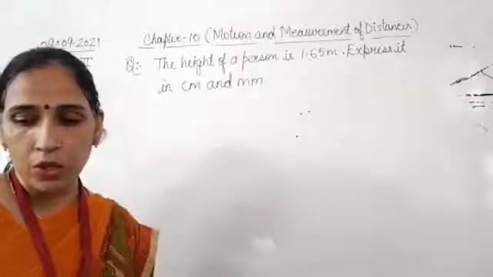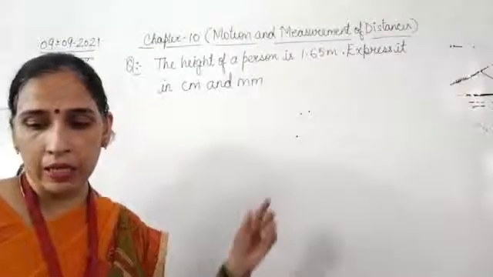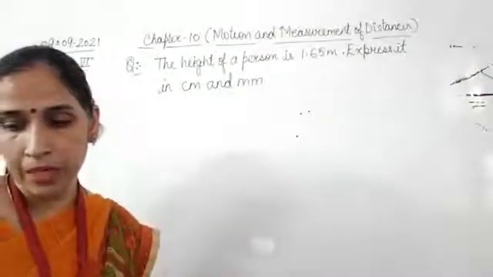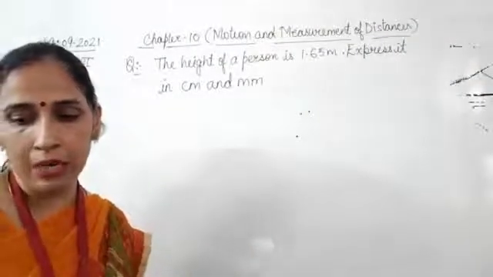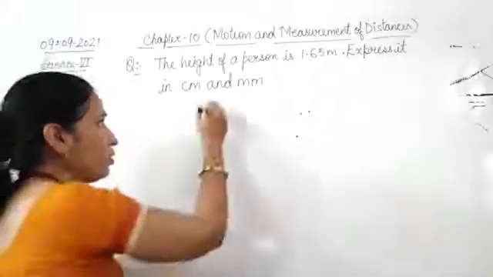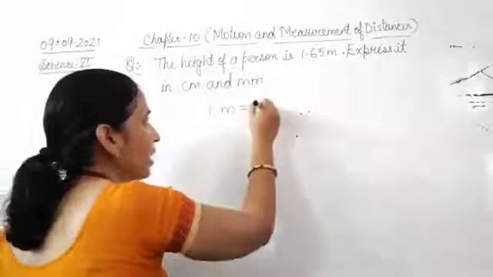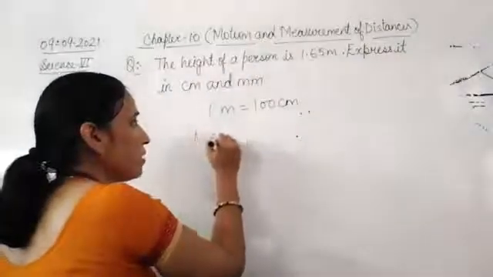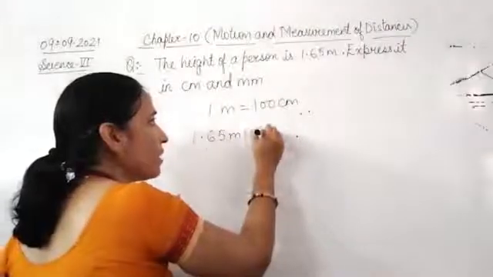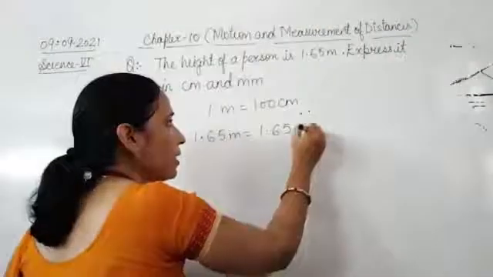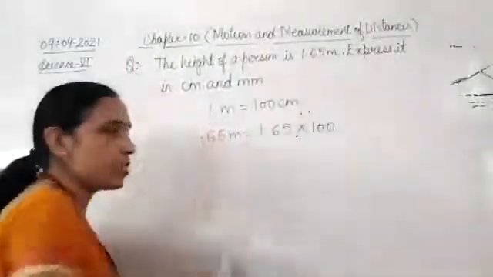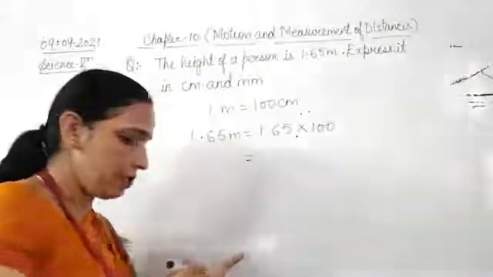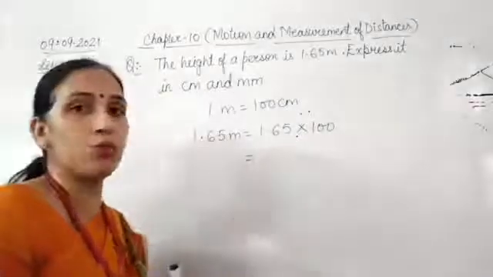Now in the first case we have to convert the height into centimeter, and we know 1 meter is equal to 100 centimeters. It means this 1.65 meter will be multiplied by 100 to convert it into centimeters. When we multiply, these two decimal places will be taken up by these two zeros.